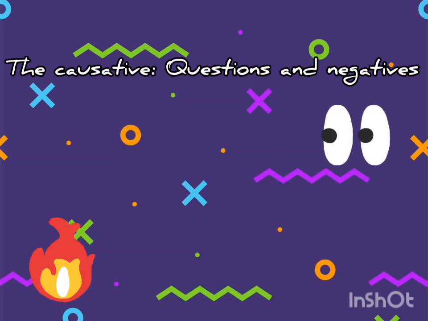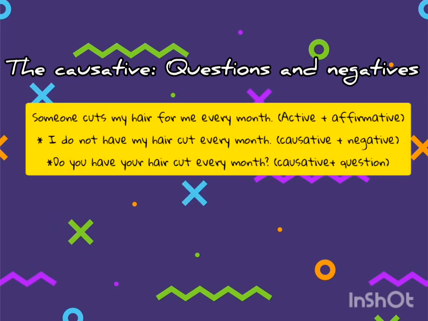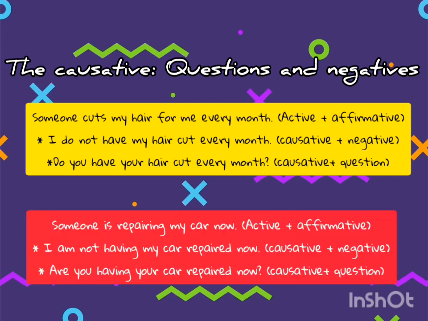Questions and negatives have to be treated carefully because they take the auxiliaries do or does, is or are, or have or has, depending on the verb tense. Have a look. For example, someone cuts my hair for me every month. This is a positive statement. The question would be, do you have your hair cut every month? Why? Because it is in the present simple tense. Someone is repairing my car now. Is your car being repaired now? Respecting again the present continuous.